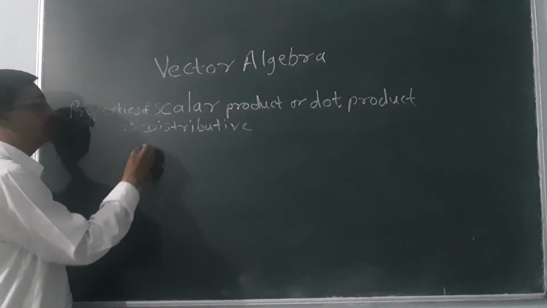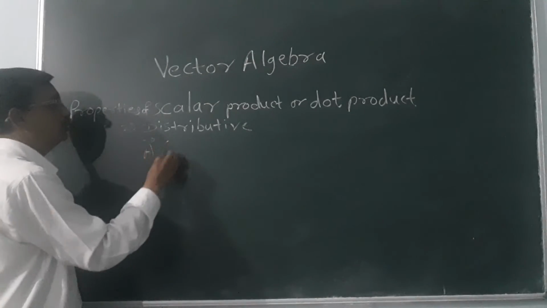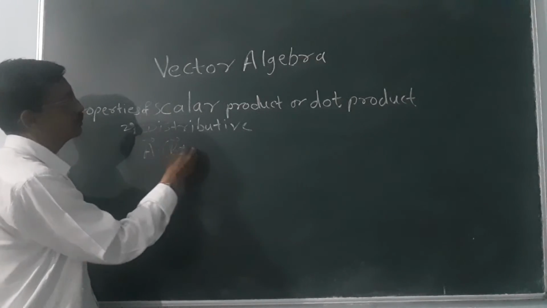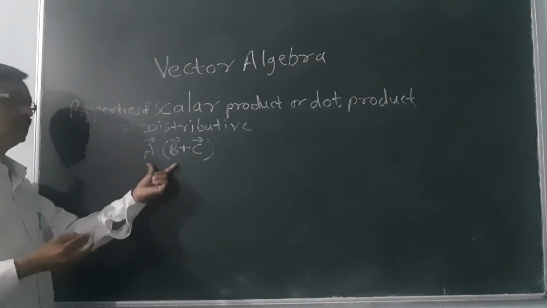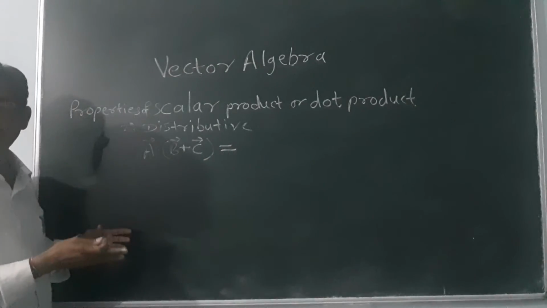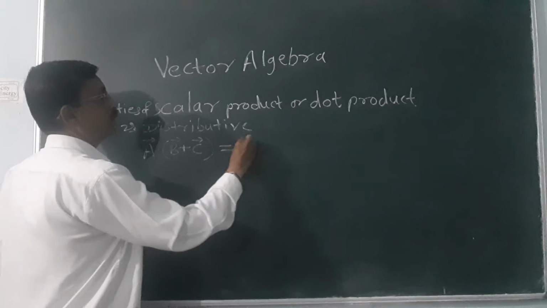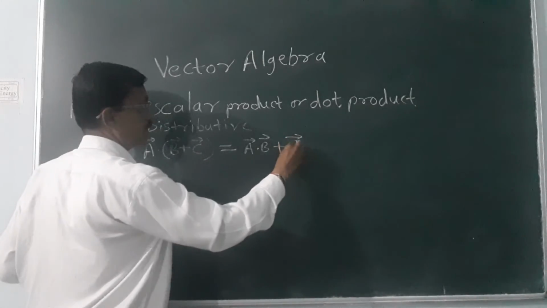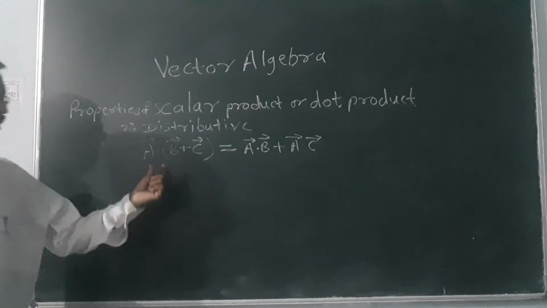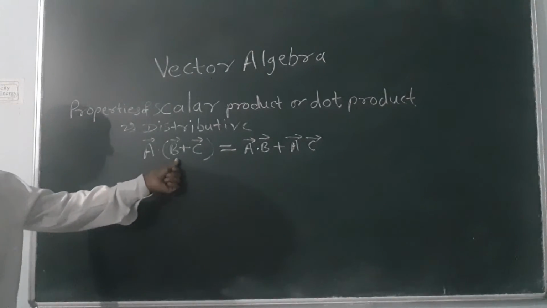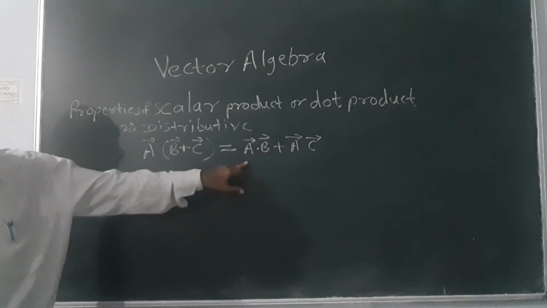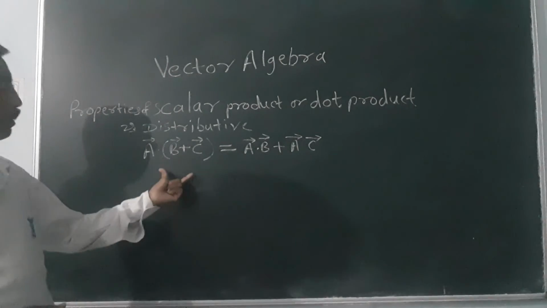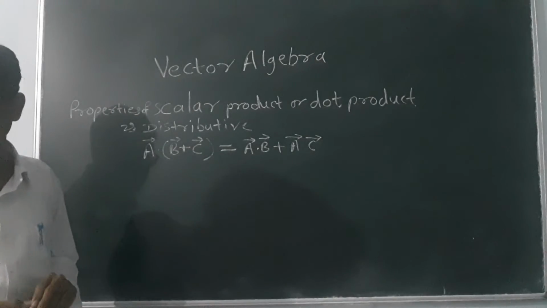What is happening in the distributive property? Consider three vectors: vector A dot the bracket of vector B plus vector C. This can be represented as the product of vector A and vector B plus the product of vector A and vector C. So A inside the bracket B plus C can be represented as A into B plus A into C. This is the distributive property.